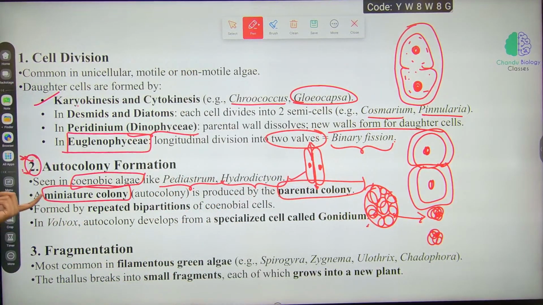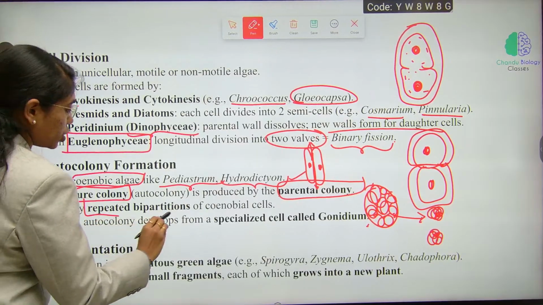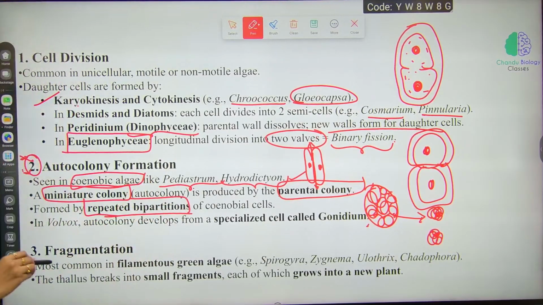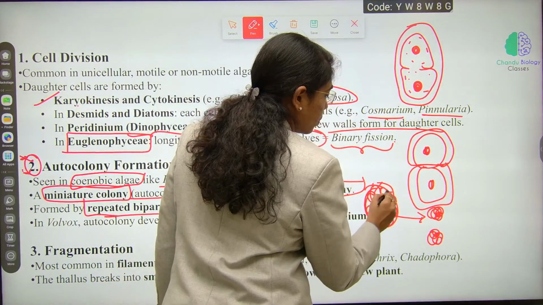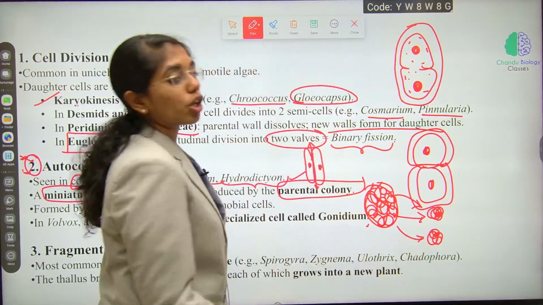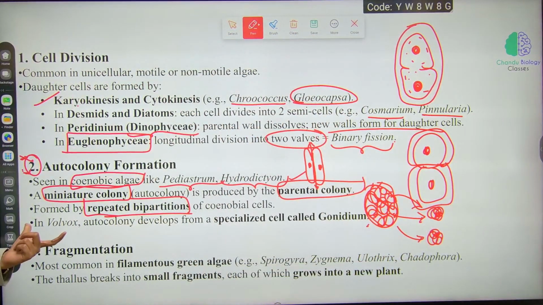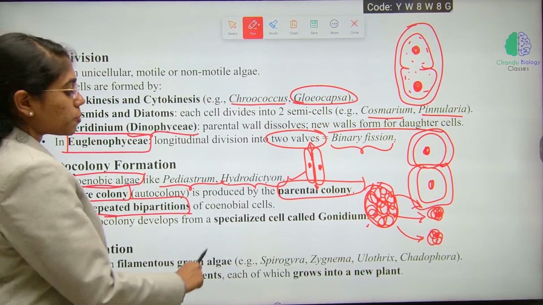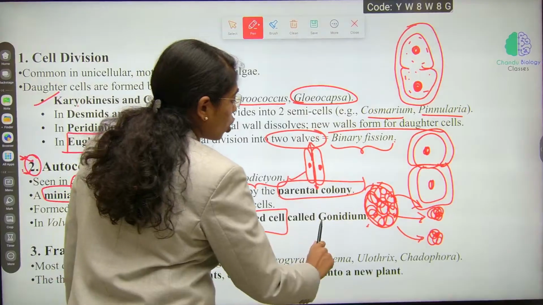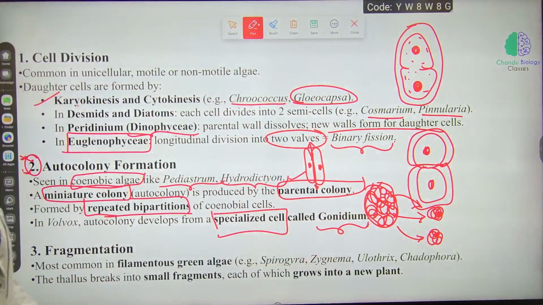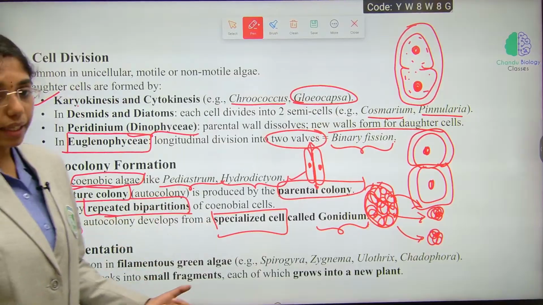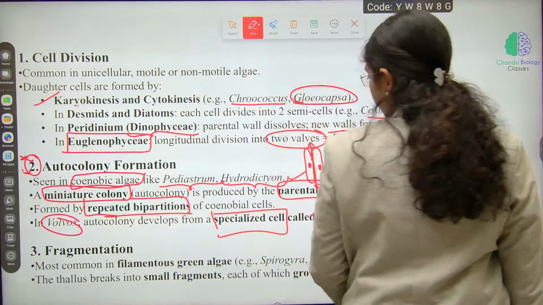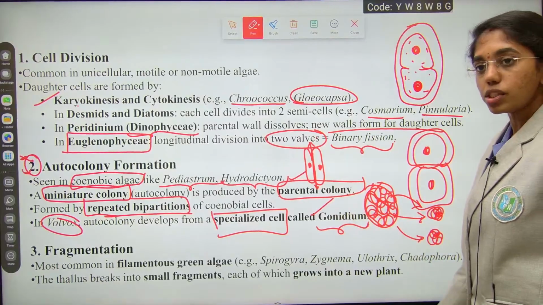This is formed by repeated bipartitions of coenobial cells, which result in the formation of this small miniature colony. In Volvox, the autocolony develops from a specialized cell called a gonidium. Remember this, a very important statement. What is the name of that specialized cell from which the autocolony is formed? Gonidium is the name of that specialized cell.